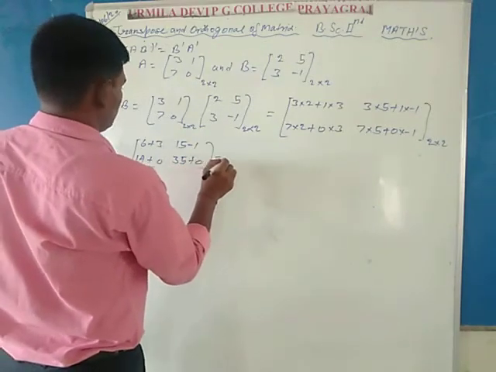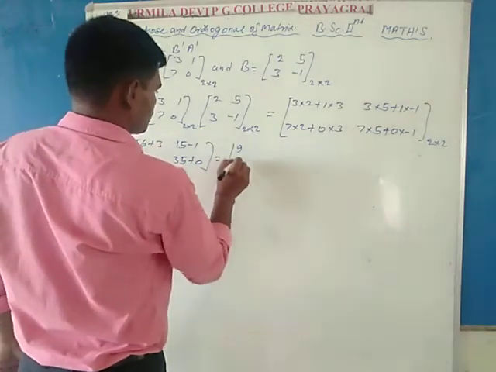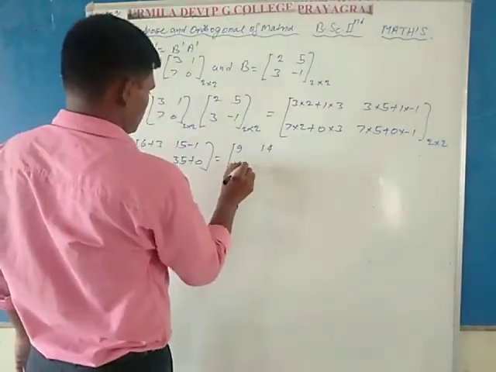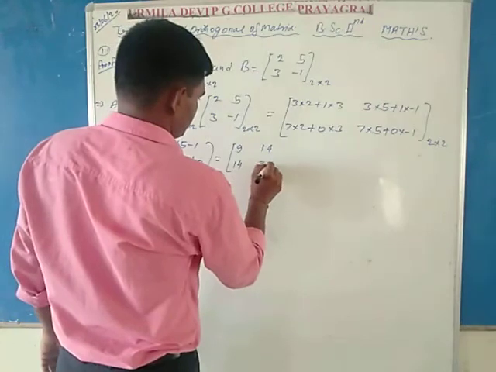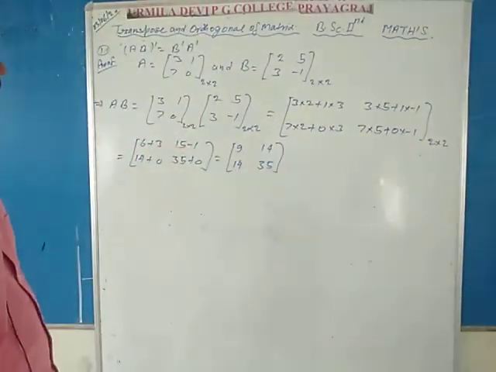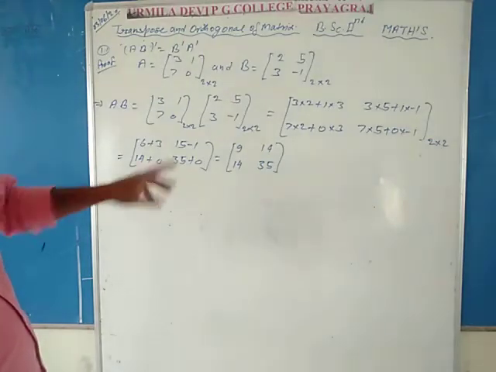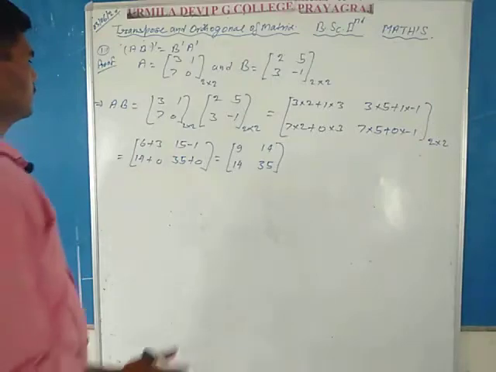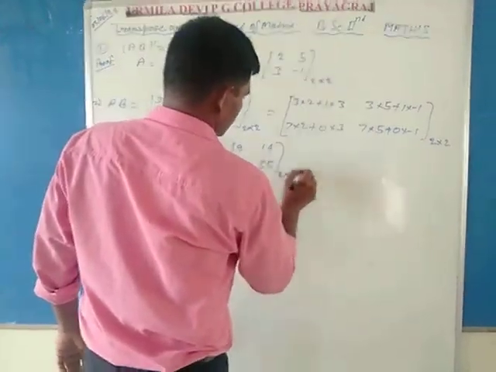So the matrix is 9, 14, 14, 35, and it is of 2 by 2 order.